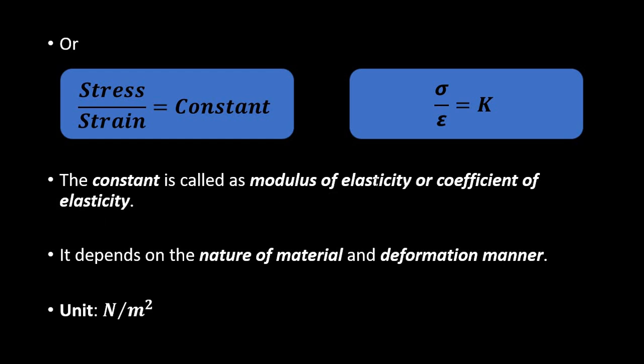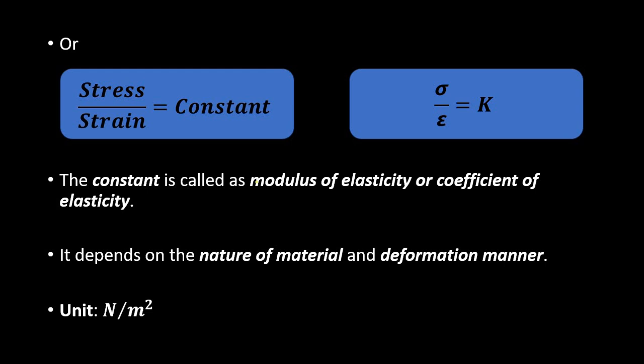Why elasticity? Because the body is always remaining within the elastic limit. We are trying to measure the elastic behavior of the material. So this behavior of the material within the elastic limit in terms of stress and strain is called Hooke's law. Stress is directly proportional to strain within the elastic limit of the material. Again, the elastic limit of different materials is different, and it is always given in the specification sheet. When we purchase a particular material for experimental purposes, it is always mentioned.